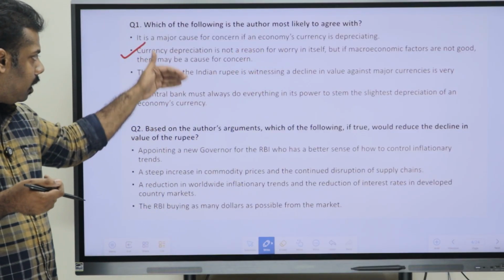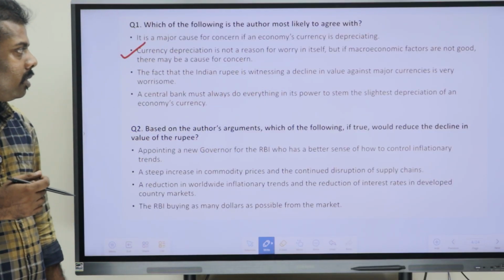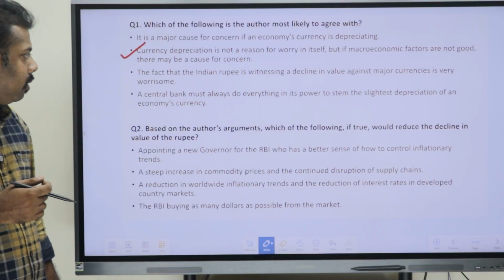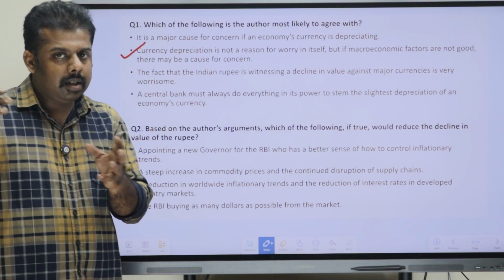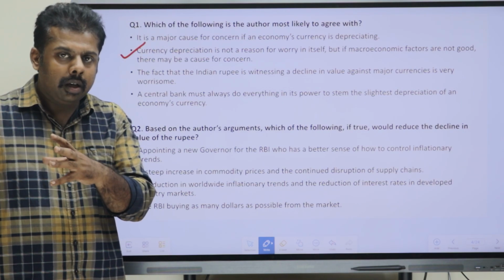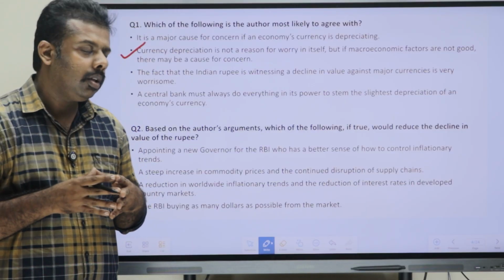If we look at the other options, the fact that the Indian rupee is witnessing a decline in value against major currencies is very worrisome. The author hasn't compared it with other countries and other currencies, so that can't be the answer.